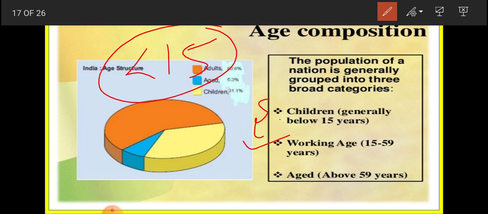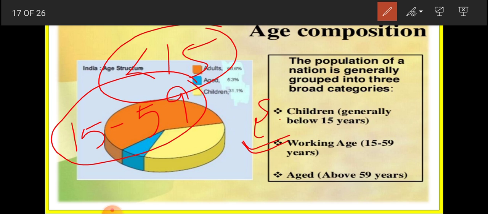But working age is the most economically valuable section of the society. That means the section of the society from 15 years to 59 years is considered the most important section, because they are the only ones contributing to the economic development of a nation. So the nation that has more population in the age group 15 to 59 is considered the developed nation. That nation will see economic development.